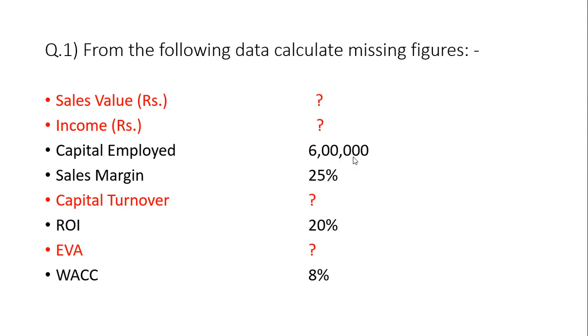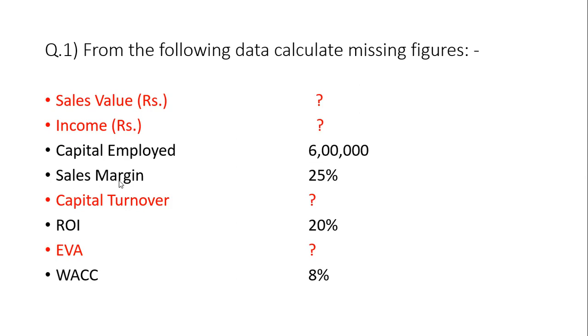The company's investment is 6 lakh. What is the sales margin? 25%. Capital turnover, we have to calculate. ROI is 20%. EVA, question mark. WACC is 8%.